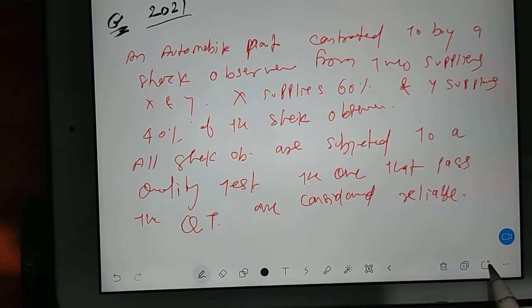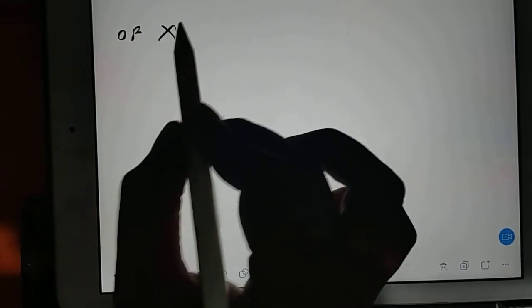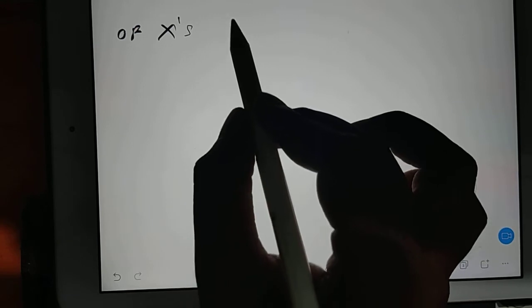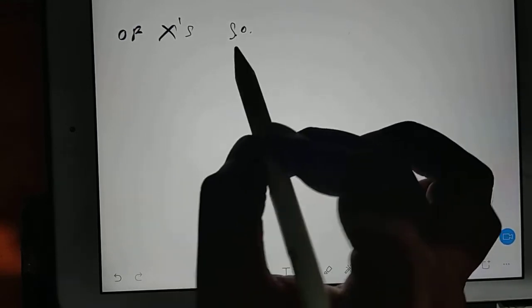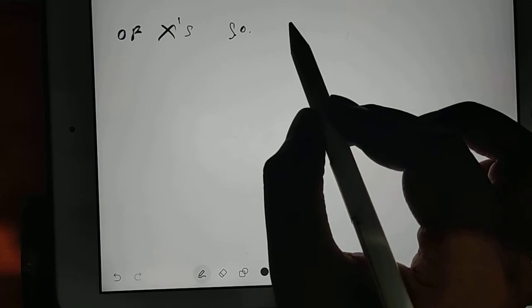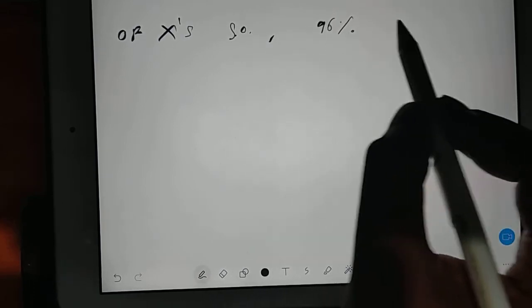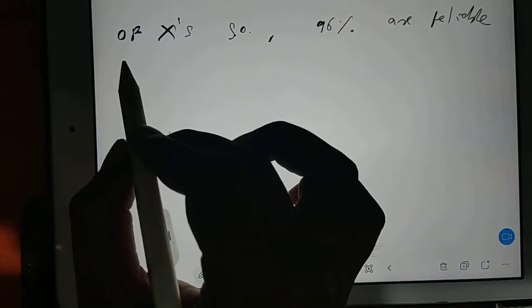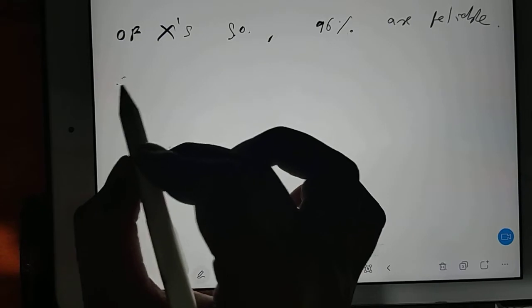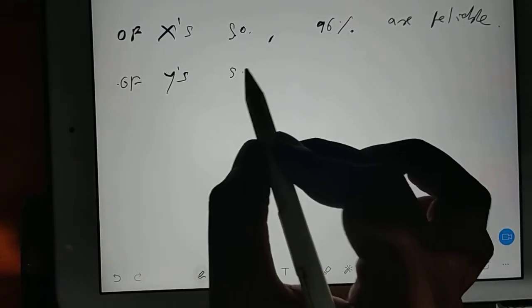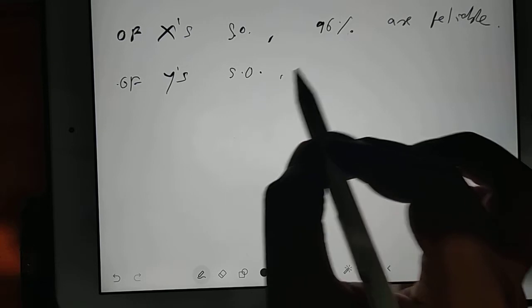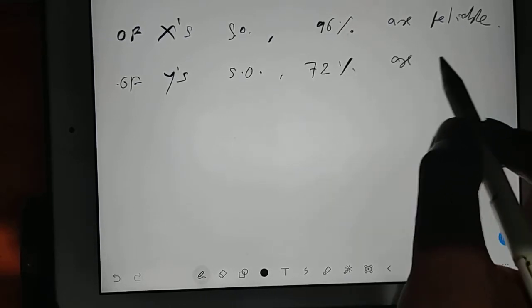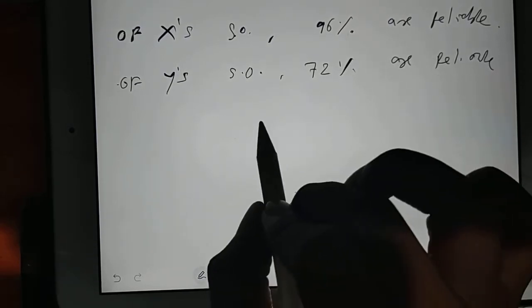I am changing the page. Still the question is remaining. Of X's shock observers, 96% are reliable. Of Y's shock observers, 72% are reliable.